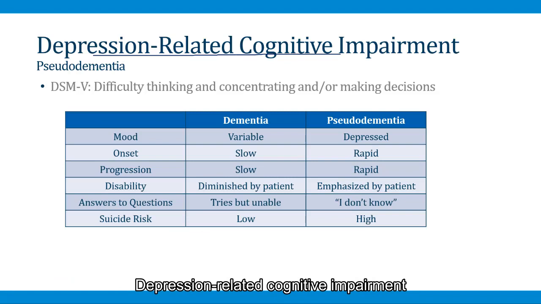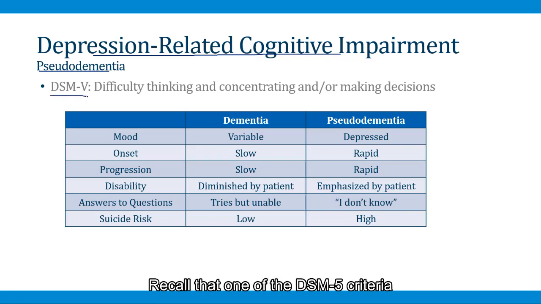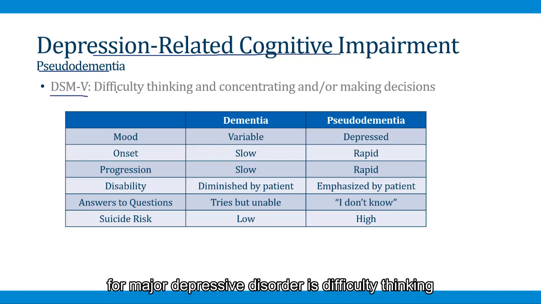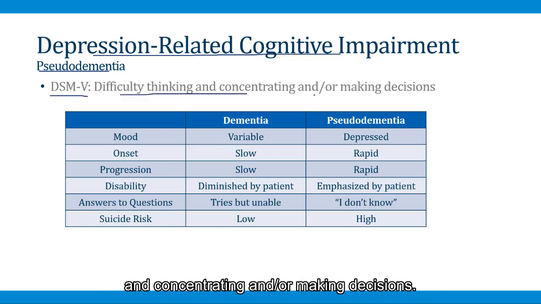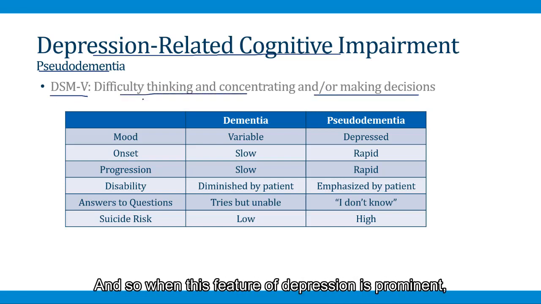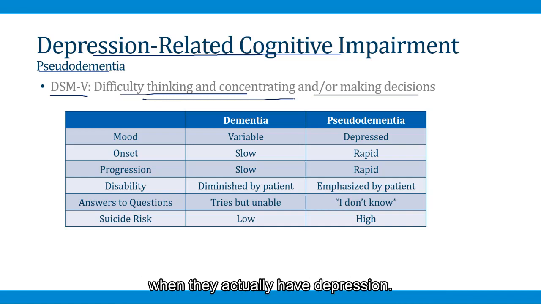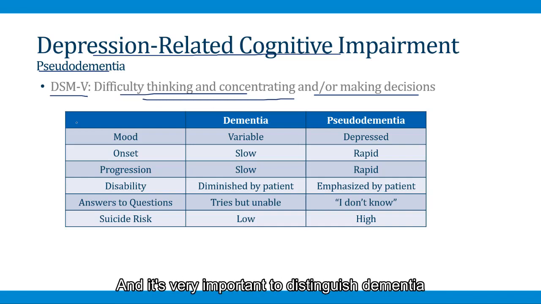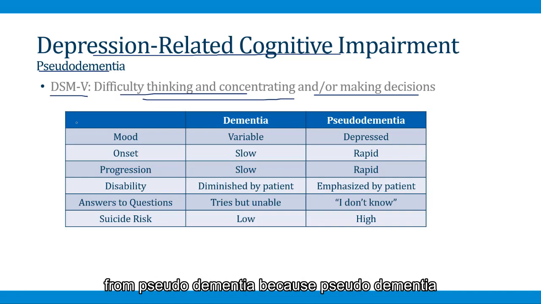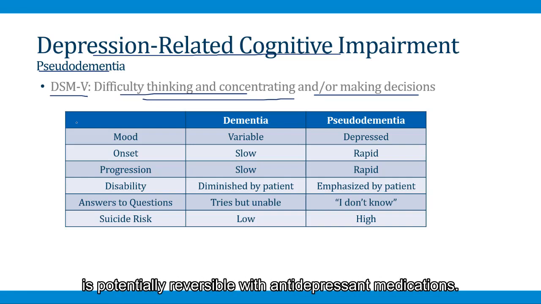Depression-related cognitive impairment is also called pseudodementia, and this refers to cognitive problems that are caused by depression. Recall that one of the DSM-5 criteria for major depressive disorder is difficulty thinking and concentrating and/or making decisions. And so when this feature of depression is prominent, the patient can appear to have dementia when they actually have depression. And it's very important to distinguish dementia from pseudodementia because pseudodementia is potentially reversible with antidepressant medications.